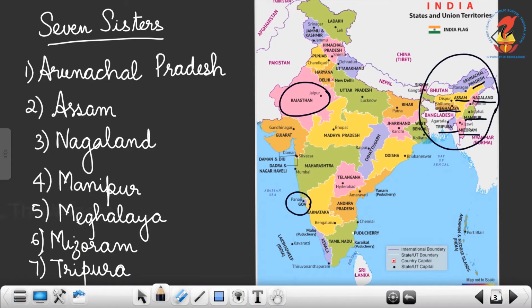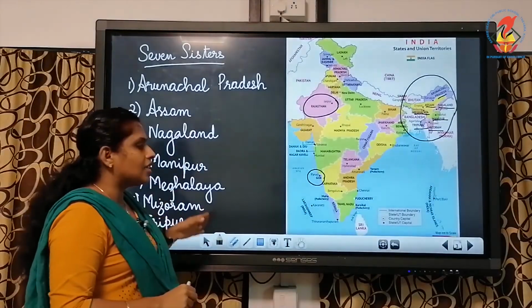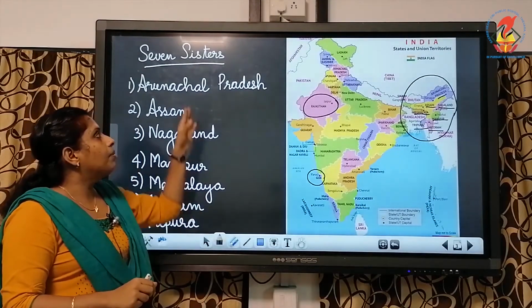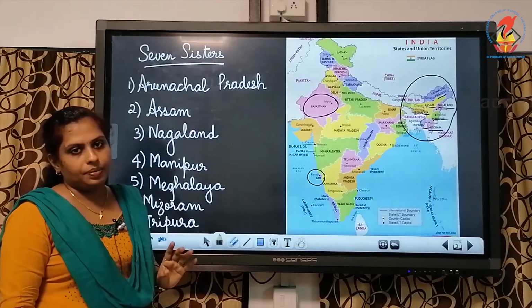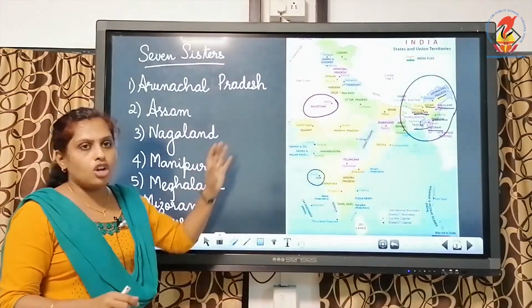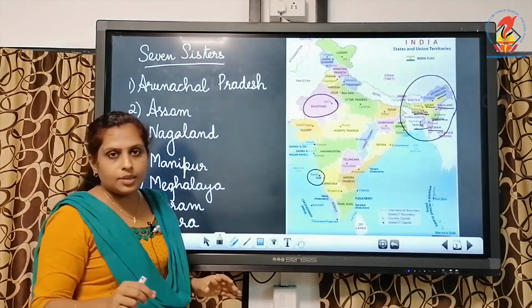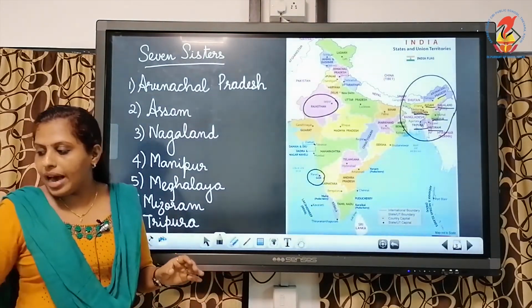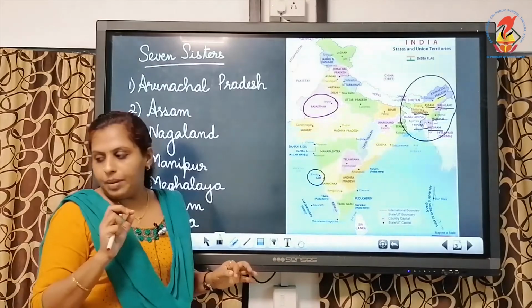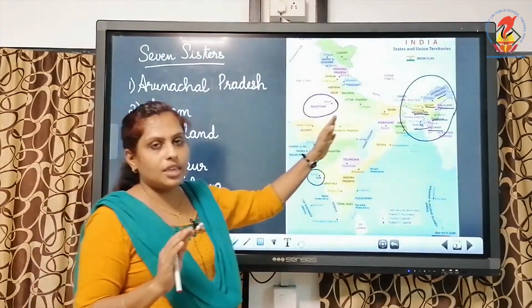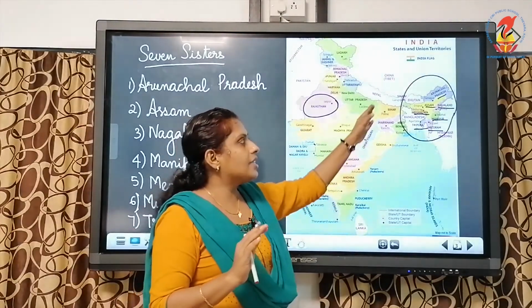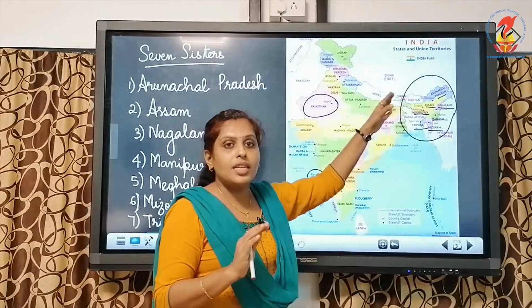All the 7 states together are given a name. They are called the 7 sisters. Okay, if the board is not clear for you, look to your textbook and you can refer to map 1, 2 on page number 10. You can see the northeastern part of India, and you can locate the 7 states there.